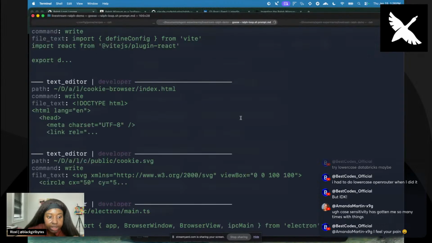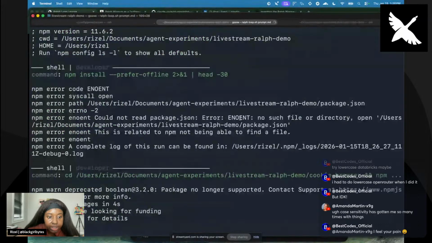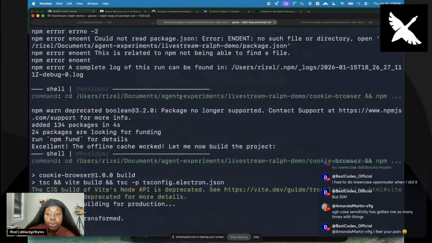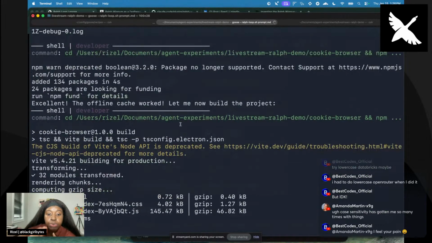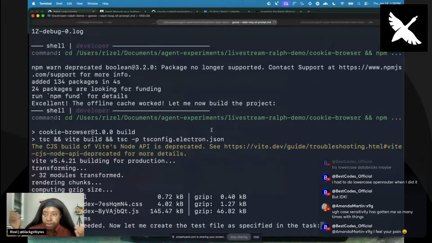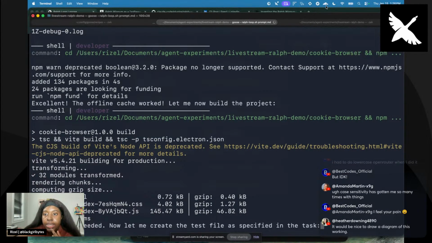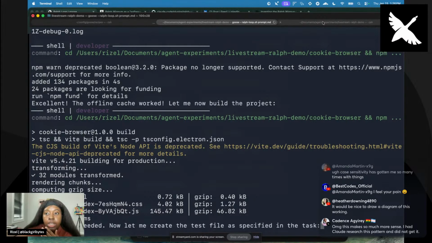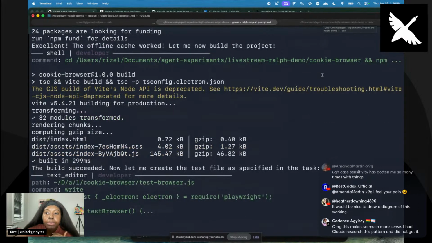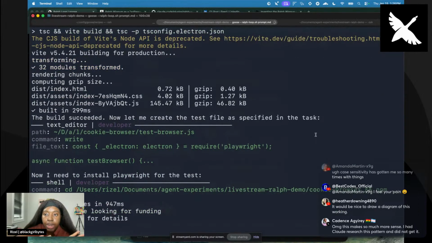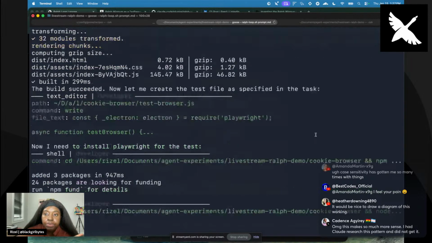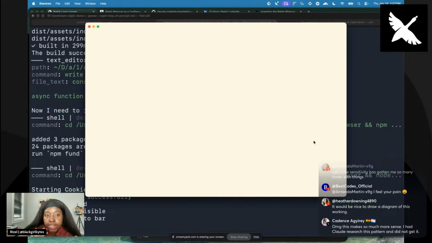I don't know how long this is going to take. And oh, it's actually going to have issues. We might have to run this one more time, but we'll see. If it fails, that could be cool to see. I have my work VPN on, and it struggles, not Goose, but I'm not able to do npm install or install dependencies when I'm on my VPN. So in the end, it might just tell me to do it.